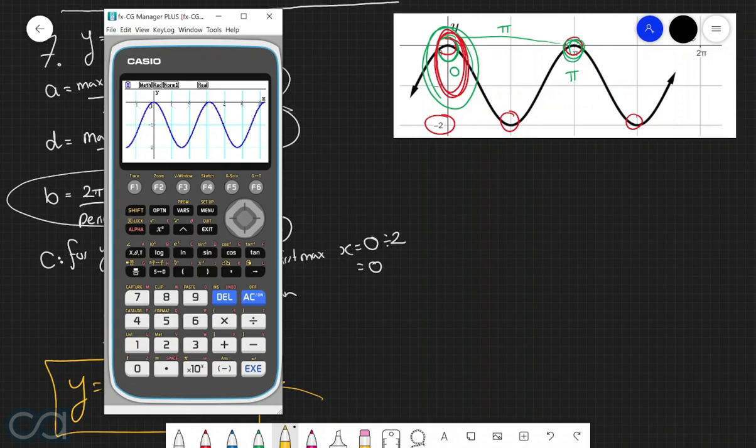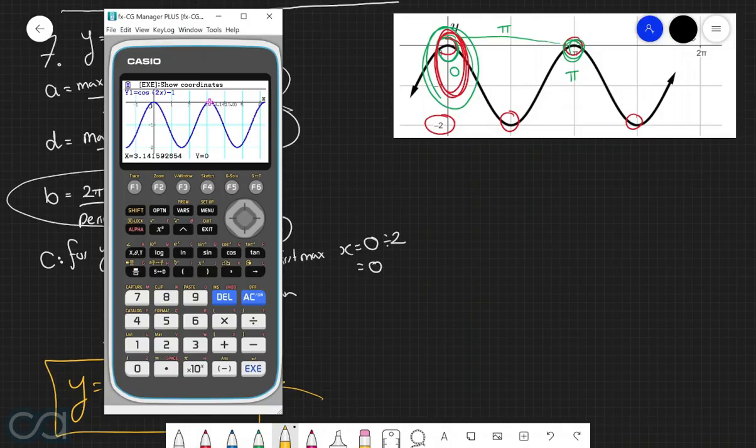So on the original graph, we can see that we've got a maximum point at x equals 0, so let's just track this one here. And as we can see here, we have a maximum point with a y coordinate of 0, which is exactly what we want. And we also want to test this for when x is equal to pi. And in which case, we get another maximum point, so that's really good there.